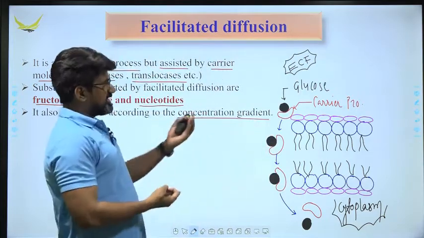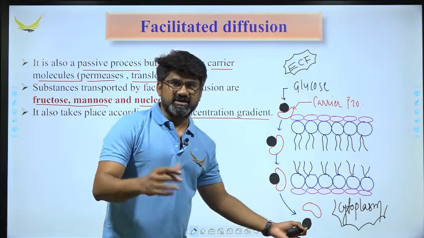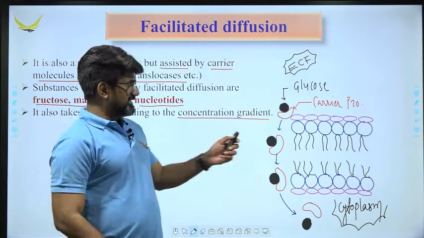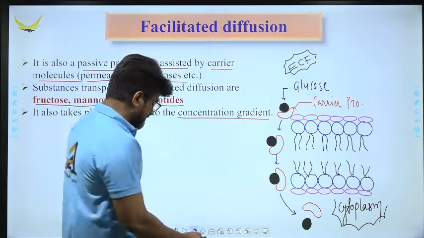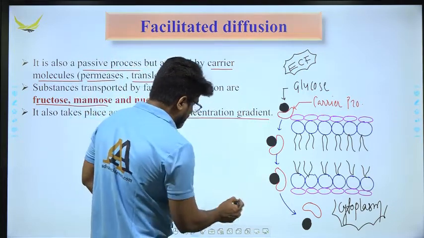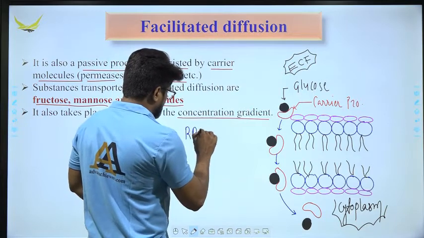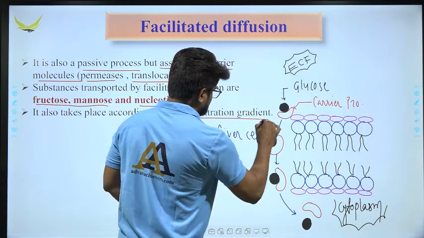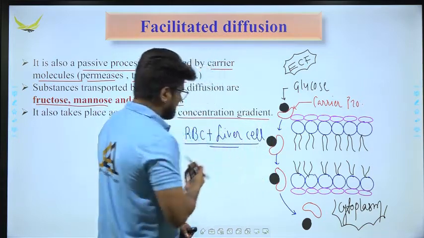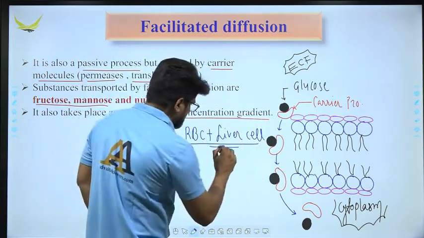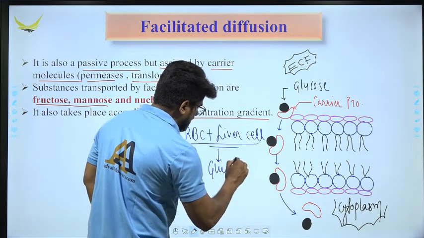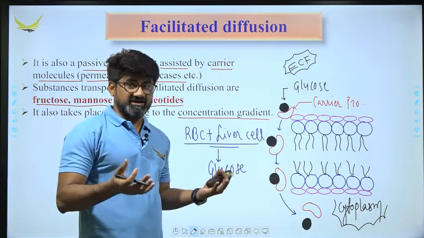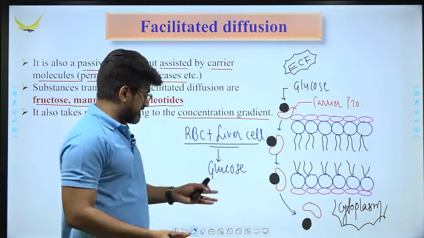So if it is happening according to the concentration gradient, that means there is no requirement of ATP. Here is one more important thing you need to remember. Supposing I am talking about two cells, RBC and liver cell. If we talk about glucose in RBC and liver cells, glucose is the main respiratory substrate, a hexose kind of monosaccharide.